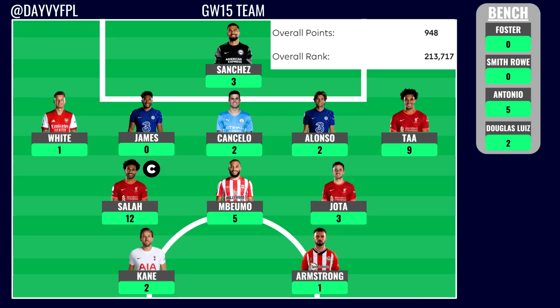But it's going to be the end of the world for a certain man in our FPL team, and that's going to be Harry Kane. A massive 2 points yet again from the English striker, and considering his price tag at about 12.2 million, that's too many 2s in the price tag, too many 2s in the past couple of game weeks, and that's why I think the English striker is going to be out of my team after this lack of goals that he has had this Premier League season.